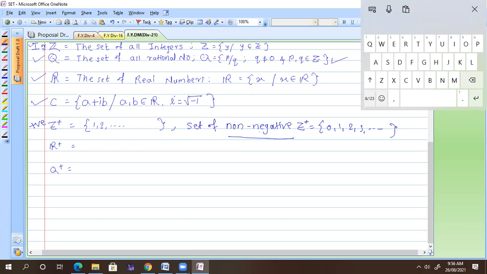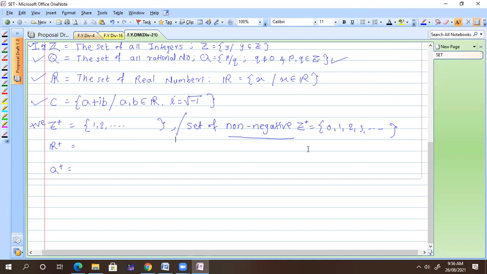Are you getting what I'm trying to say? Non-negative, why non-negative? Then 0 comes. So these are two different sets. When they are talking about positive integers, then it is nothing but the natural numbers. When they are talking about non-negative integers, it means it starts from 0, and 0 is included there. I will tell you more later on, whenever we define the concept. Now it's clear to everyone. Any doubts?